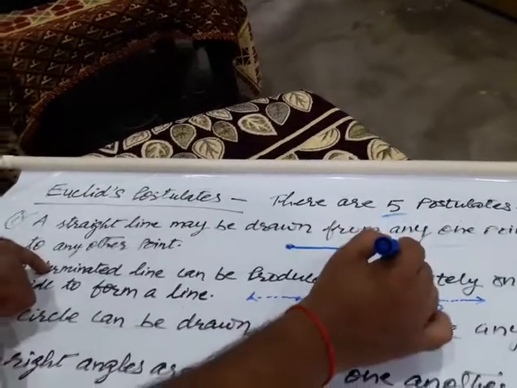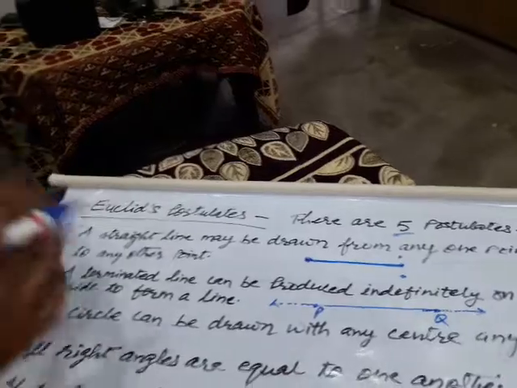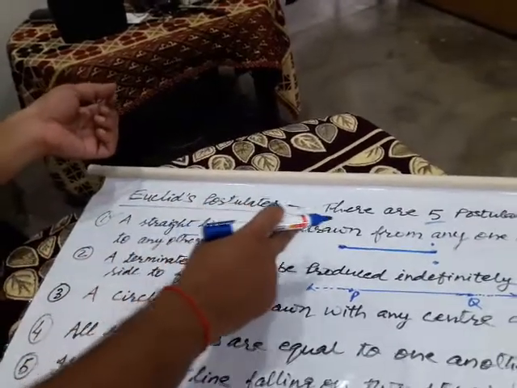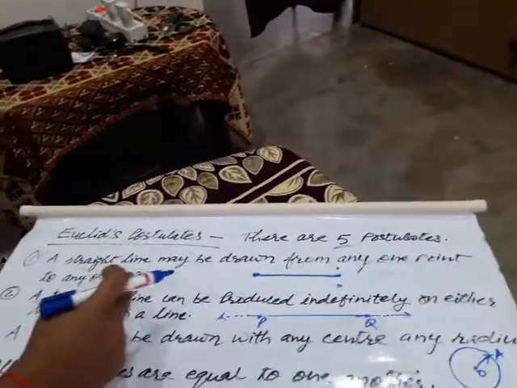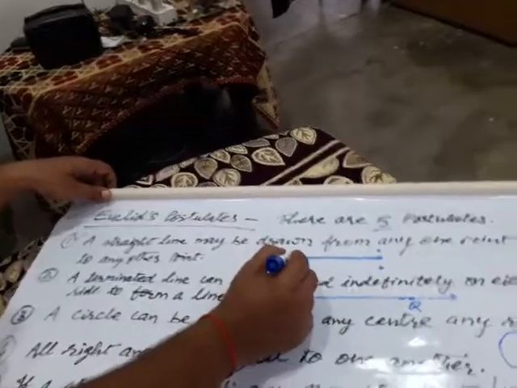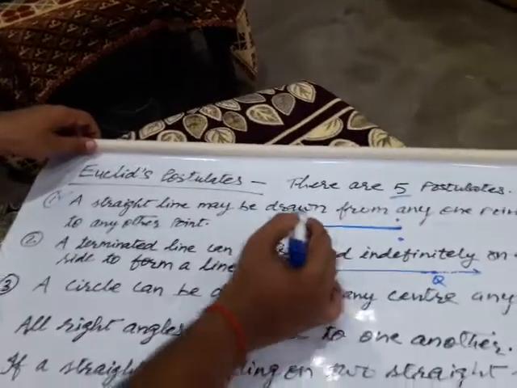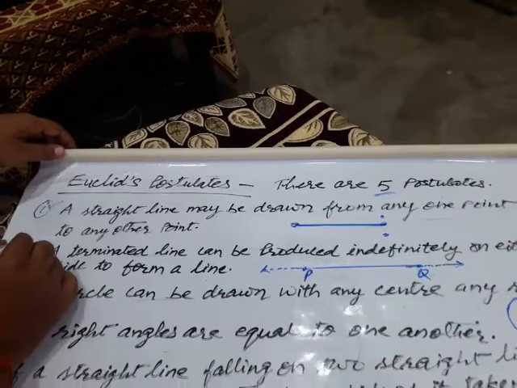A straight line may be drawn. So this is very simple. A straight line may be drawn from any one point to any other point. Okay, children, is there any doubt? I hope no doubt will be there. Now, postulate number two.